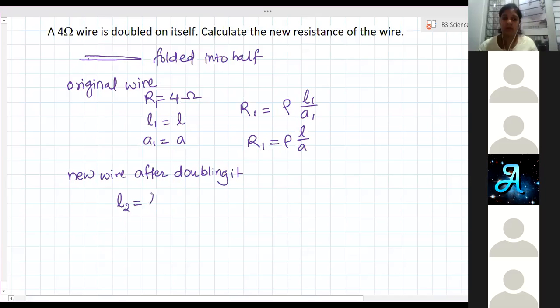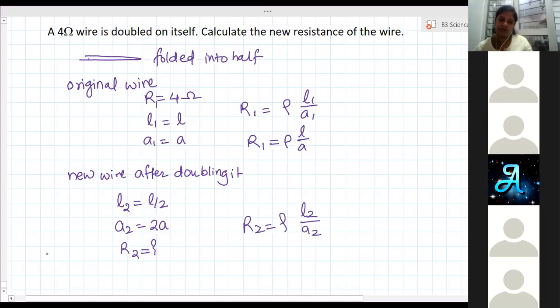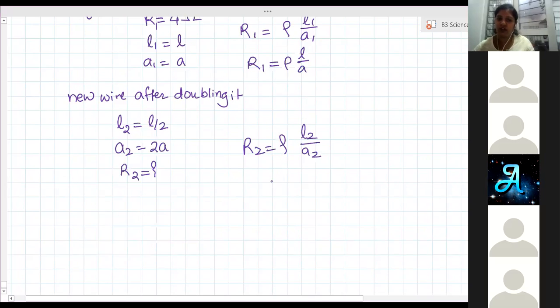Length is L by 2. Area, new area? 2A. Now, resistance we have to calculate. Resistance R2 is equal to rho L2 by A2. Resistivity won't change, so it is rho only. So rho L2 is L by 2 and area is 2A. When we simplify, we will get rho L into 4A, right? Yes, ma'am. So 1 by 4 we can write outside.